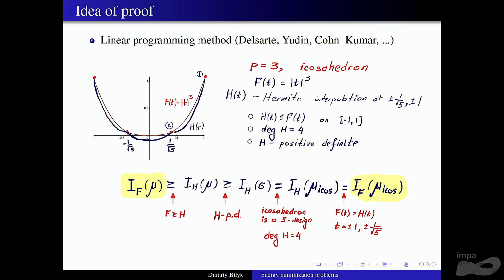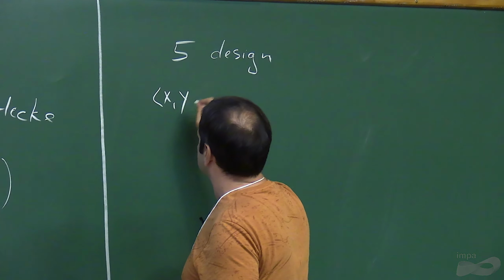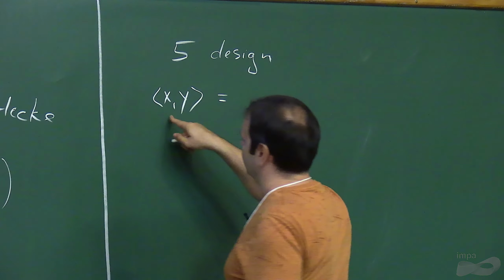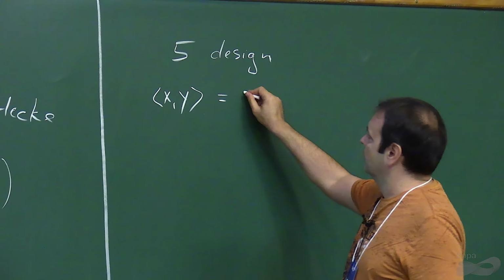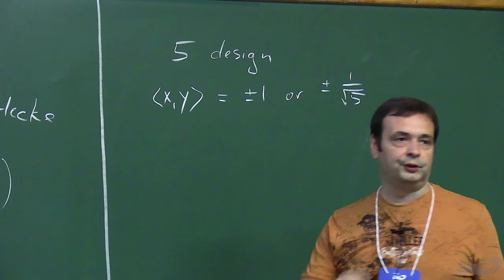I will do just a specific case where on S2 p is equal to 3, we have the icosahedron, so that's the case with which the whole work started somehow. And I will show how you prove that the icosahedron minimizes the energy. Okay. So a couple things that we need to know about the icosahedron. The icosahedron is a 5 design. And if you take the set of all the inner products of points in the vertices of the icosahedron, it's plus or minus 1 or plus or minus 1 over square root of 5. So you have few different distances.